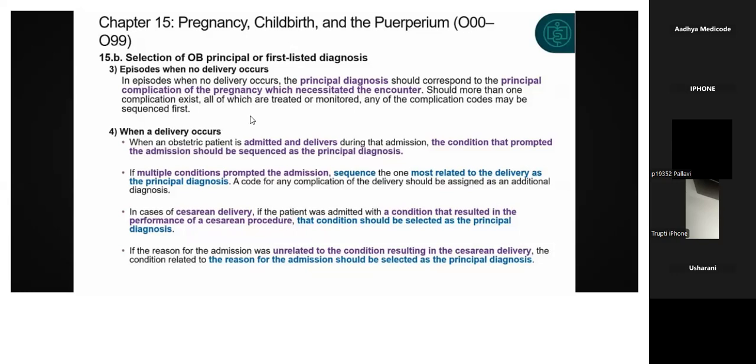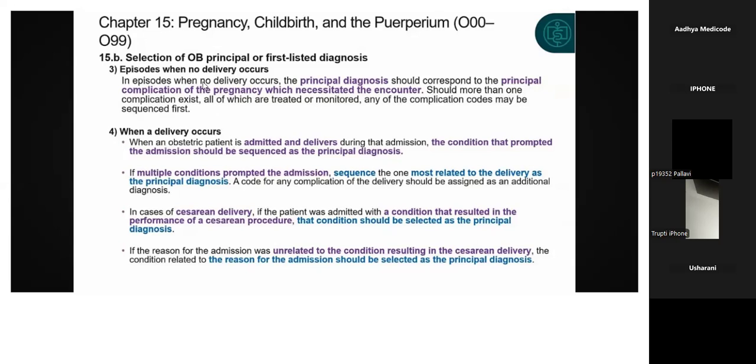Should more than one complication exist? If in a scenario you have more than one complication, all of which are treated and monitored, any one of the complications can be sequenced first. If you have multiple complications that led to the encounter, all of them treated and monitored in the same way, with equal priority, then any one of the conditions you can sequence first.